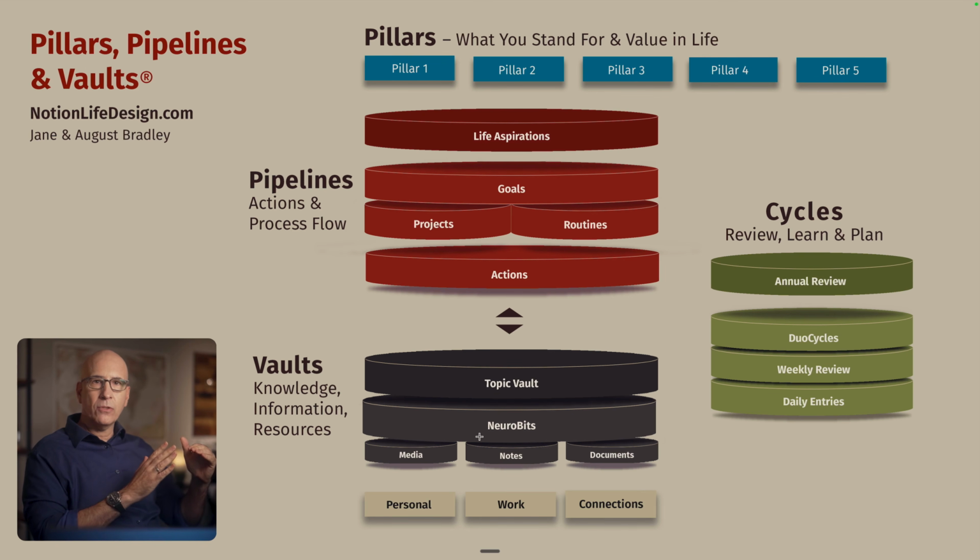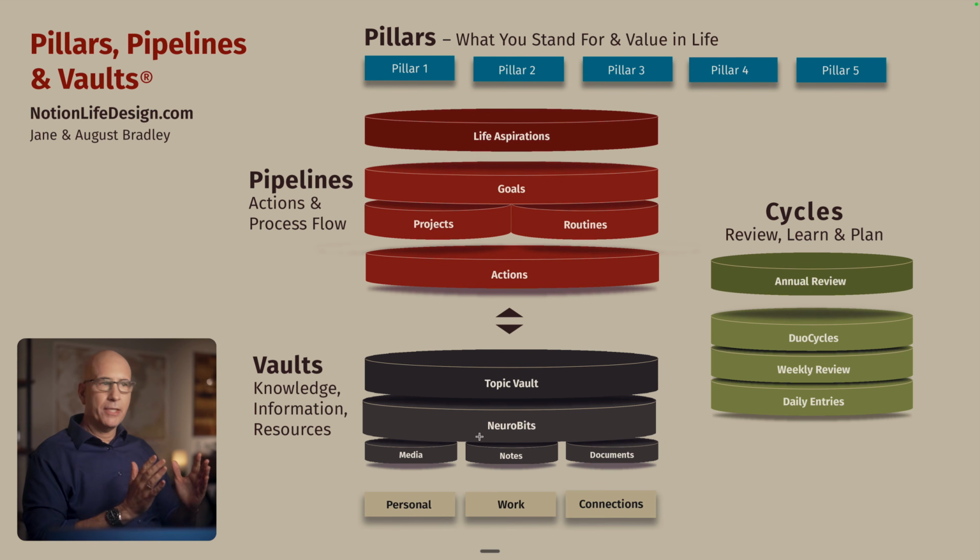At each of these levels, we're making sure anything that's getting loose or messy or straying gets strained and brought back into the structure, and that we're setting the right objectives for the next interval, whether it's a 2-month duocycle or a weekly review or a daily entry. The last video I did on the YouTube channel was on duocycles. If you want to see more about why that's so much more powerful than the standard quarterly and monthly reviews, that whole video goes into that.